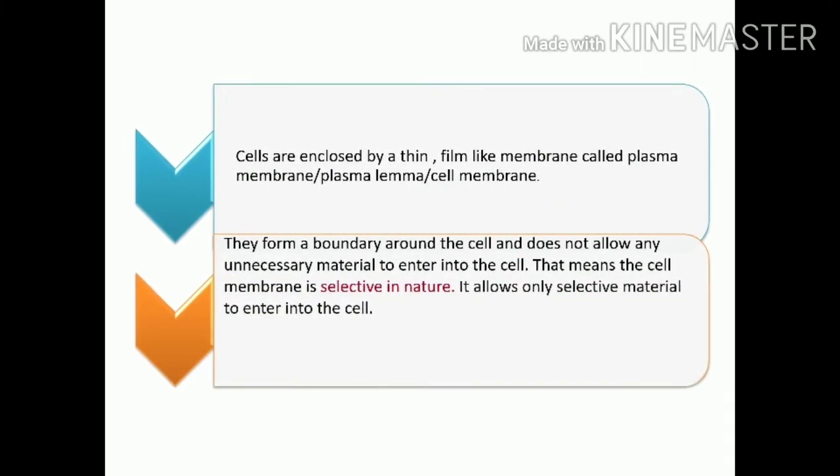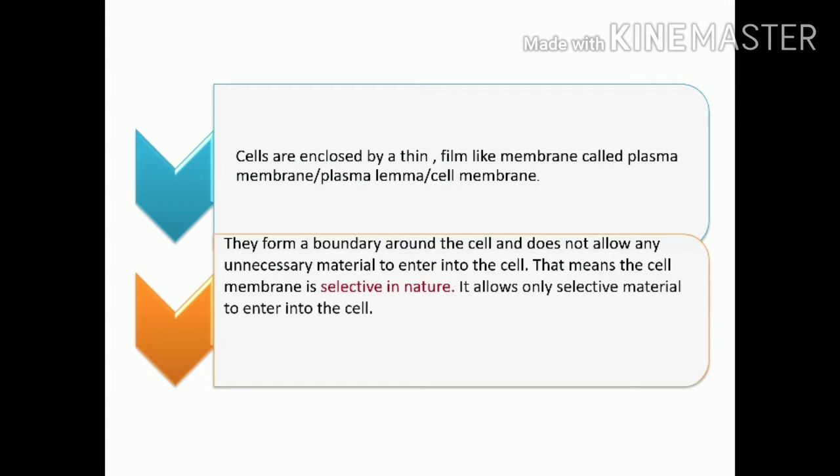Now, cells are enclosed by a thin film layer membrane called the plasma membrane, also known as plasma lemma or cell membrane. They form a body boundary around the cell and do not allow any unnecessary material to enter into the cell. That means the cell membrane is selective in nature, that allows only selective material to enter into the cell.